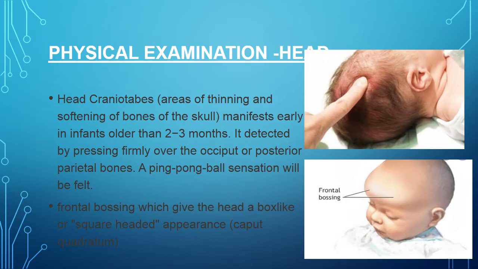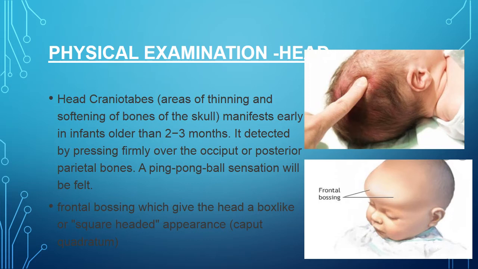First, physical examination. We start from head to toe. First being the head. In the head, craniotabes are seen, which are areas of thinning and softening of the bones of the skull. It manifests early in infants older than 2 to 3 months. It is detected by pressing firmly over the occiput or posterior parietal bones.